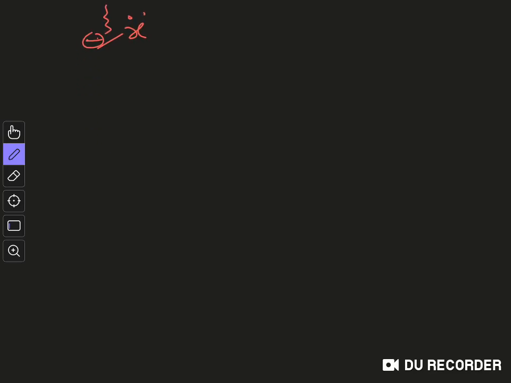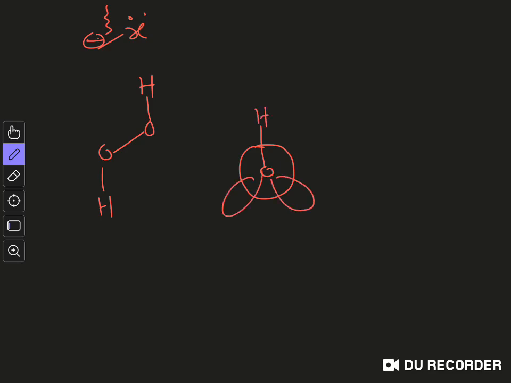There are many other examples. For example, consider simple hydrogen peroxide. If I draw the Newman projection of the molecule, this is oxygen, and the conformation may be this one, with these two oxygen lone pairs and another two oxygen lone pairs like this.